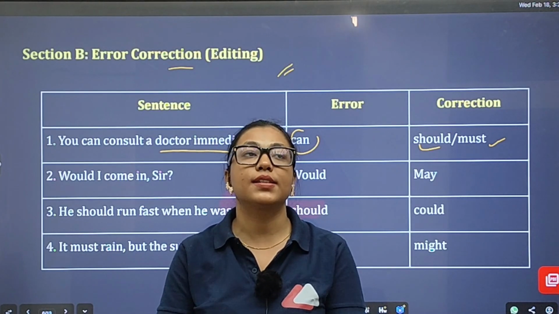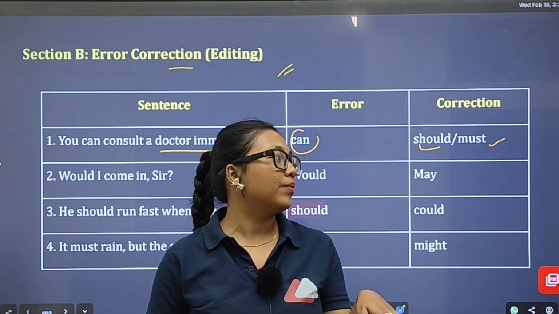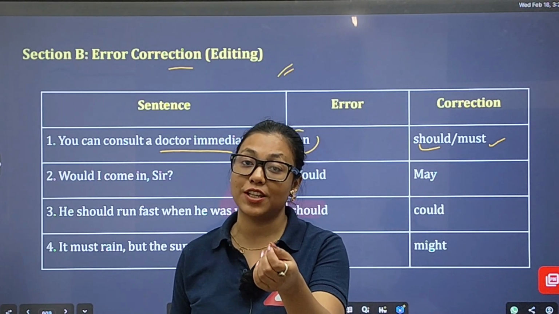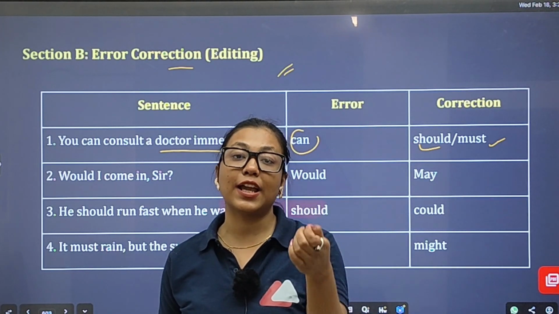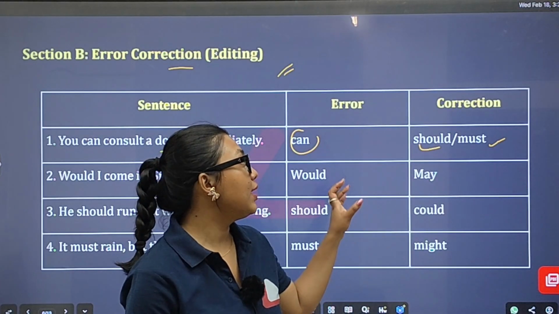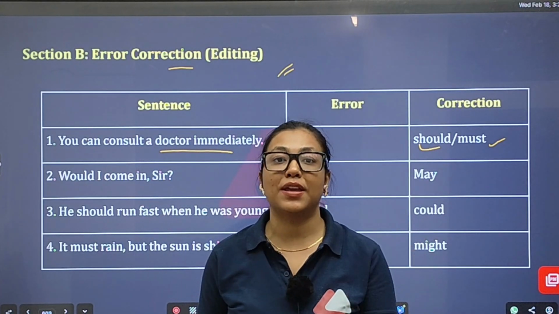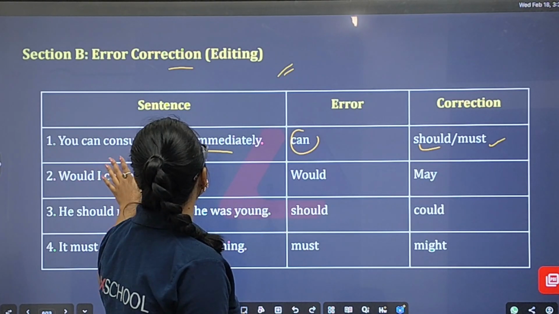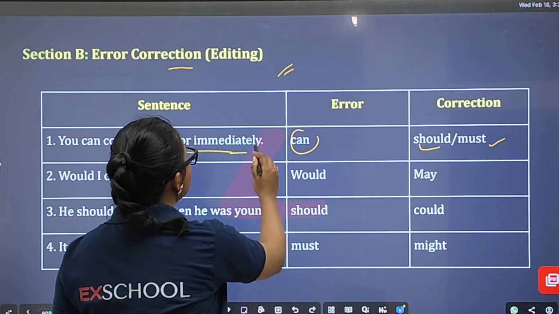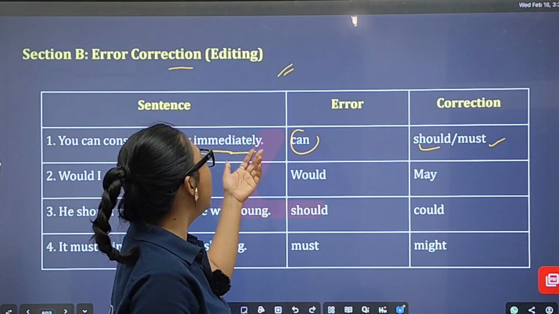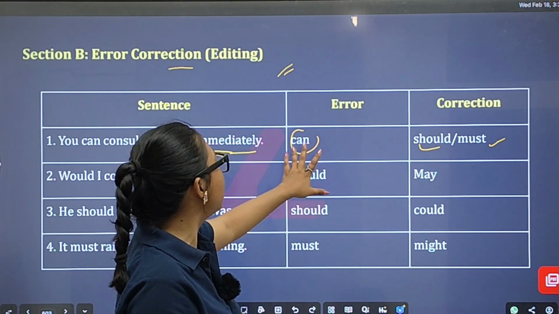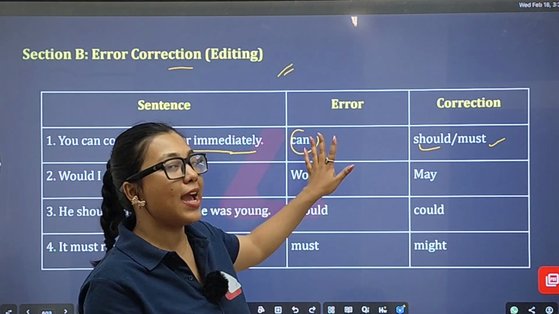I'm going to tell them that you should rest, because it's a suggestion. But when it comes to taking medicines, you have to use "must." So, you can consult a doctor immediately: somewhere it indicates a suggestion, but at the same time it's a necessity as well. The error is that you can't use "can" here.